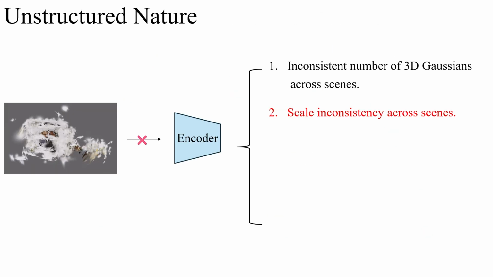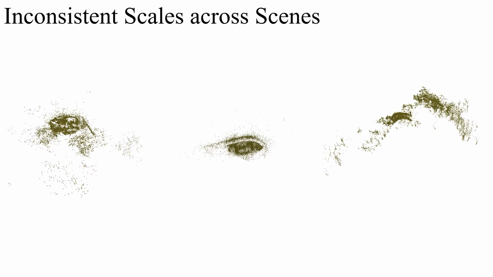The second issue is the scale inconsistency. Different 3D scenes have different scales. Although it is physically correct, it is not good for network learning. Because we found that whatever the network architecture design is, the encoder-decoder just cannot compress many 3D Gaussians of different scenes into a unified latent space and correctly decode them back to the original 3D Gaussian representations.